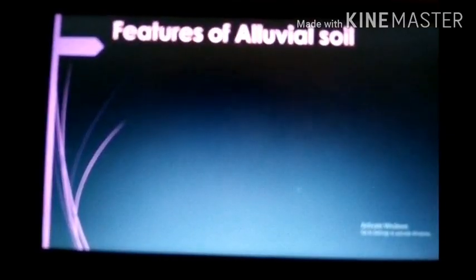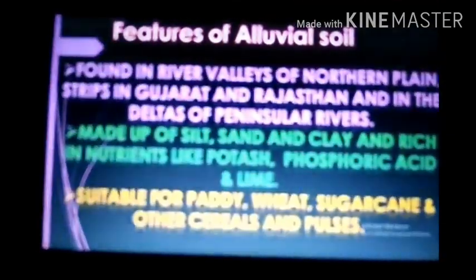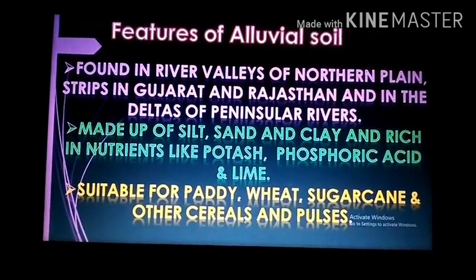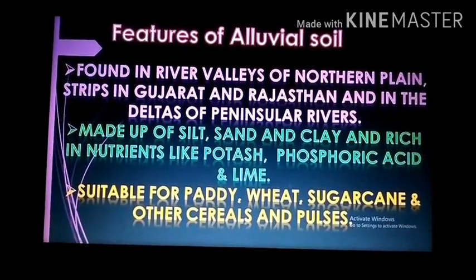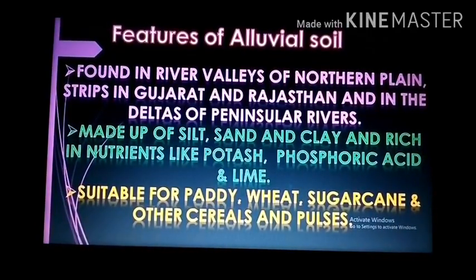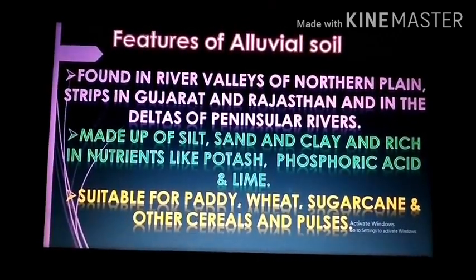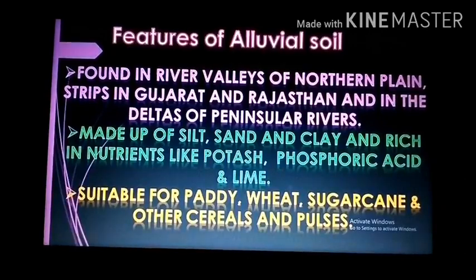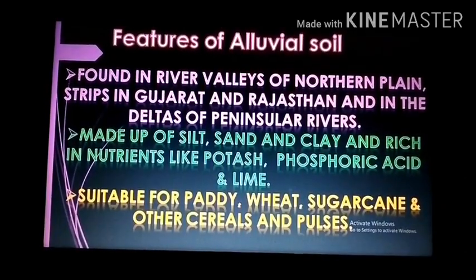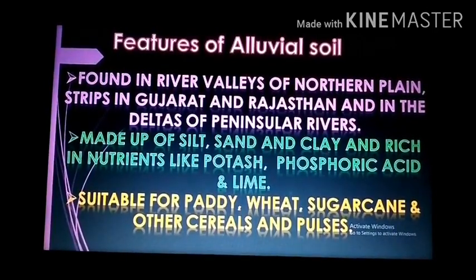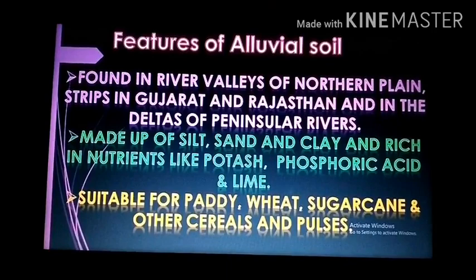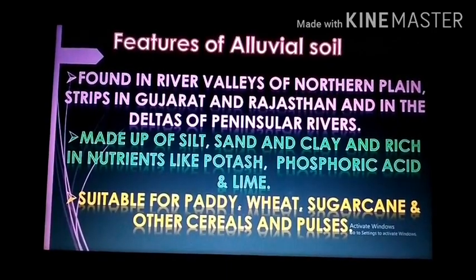Now, what are the main features of the alluvial soil? Found in the river valleys of the northern plains, strips in Gujarat and Rajasthan, and in the deltas of the peninsular rivers, the Mahanadi, the Godavari, the Krishna and the Kaveri. The alluvial soil consists of various proportions of sand, silt and clay, and is very rich in nutrients like potash, phosphoric acid and lime. They are suitable for crops like paddy, wheat, sugarcane and other cereals and pulses.